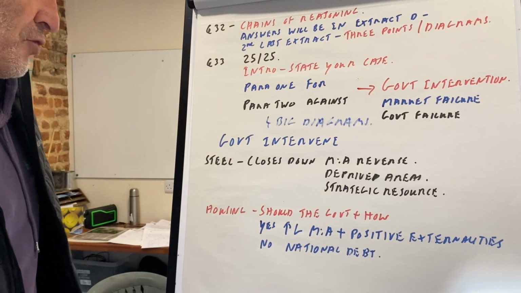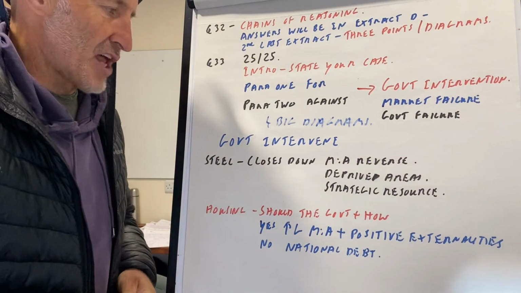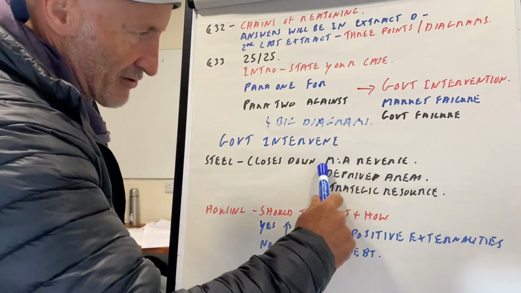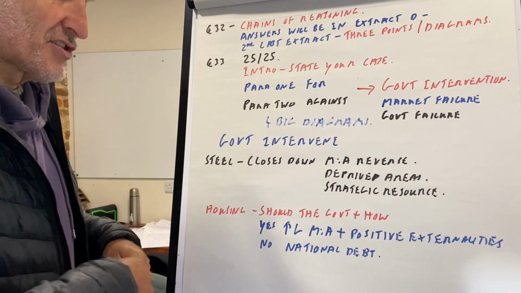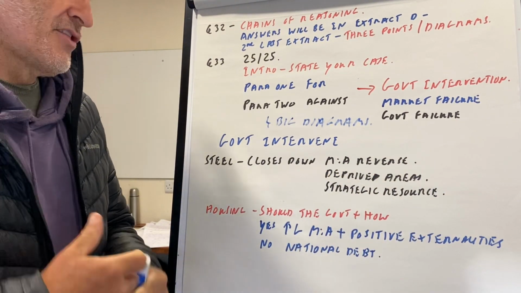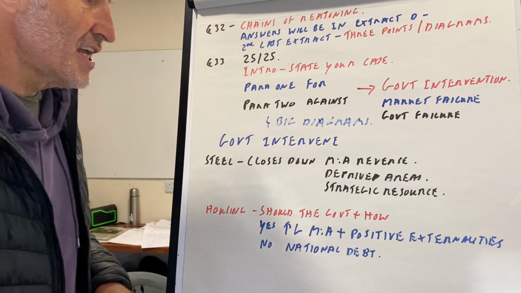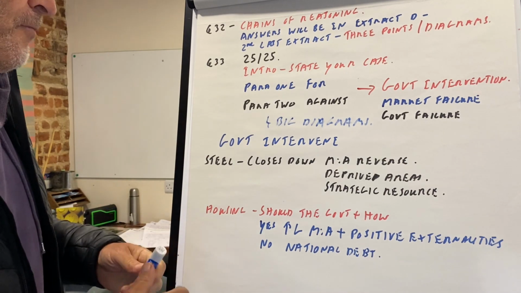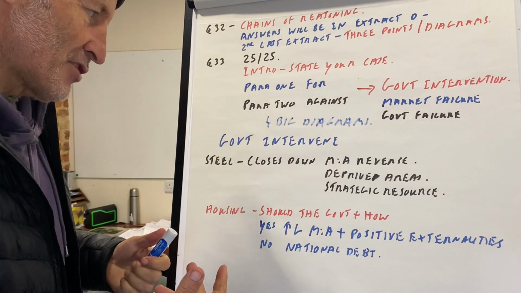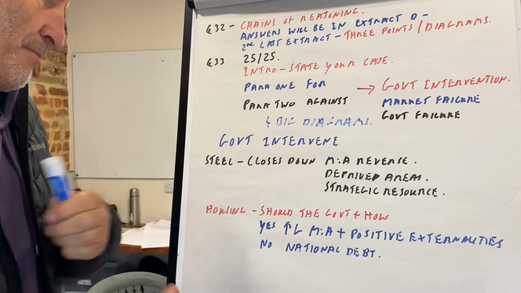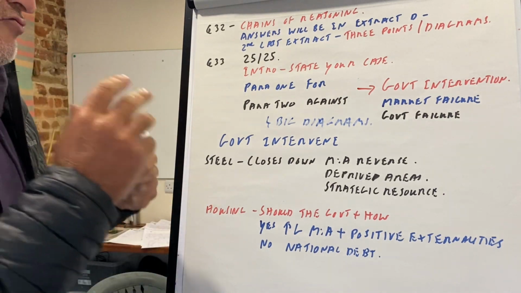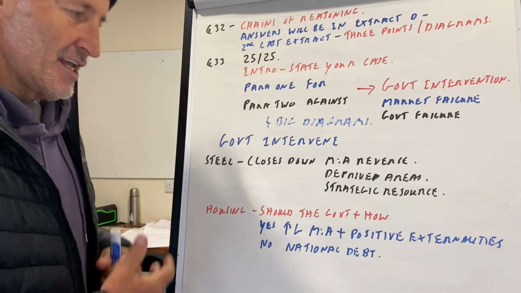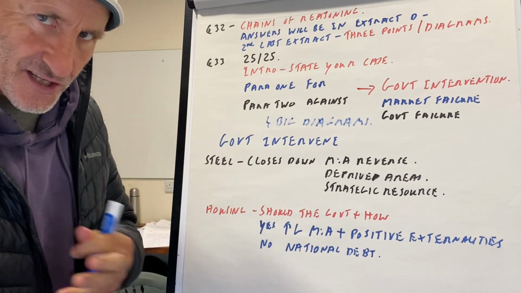Okay, for example, they asked a question on steel. Should the steel industry close down? Should we support the steel industry when it's losing money? Okay, if we don't, then the multiplier accelerator will work in reverse. There'll be loads of unemployed people in certain areas. There will be deprived areas. There'll be more crime, etc. There'll be more inequality. It's also a strategic resource. We need it. So therefore, we need to intervene. And if we do increase spending on the steel industry, this will have a positive effect. Multiplier accelerator work in reverse, etc., etc. However, if the government does intervene and props up a failing industry, then that's going to create more national debt. Then this is also a problem.